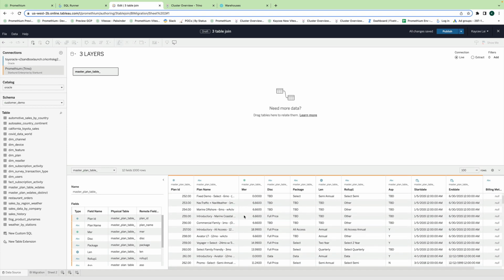So hopefully you guys can see how the virtualization that Promethium provides at the data connectivity layer is something that can really help eliminate the BI data paradox.